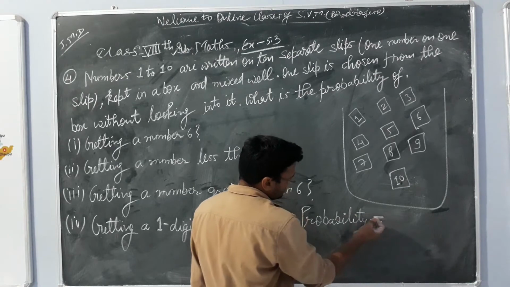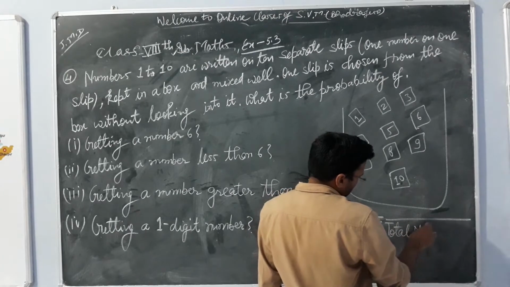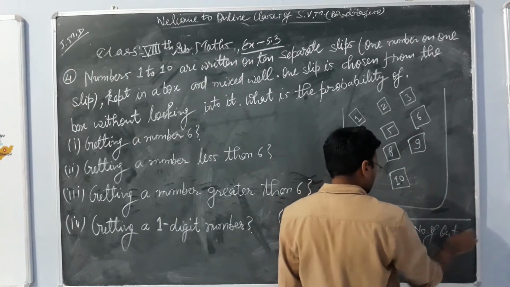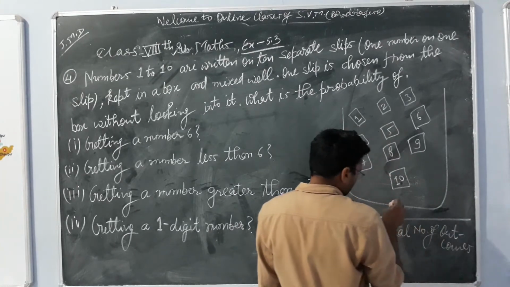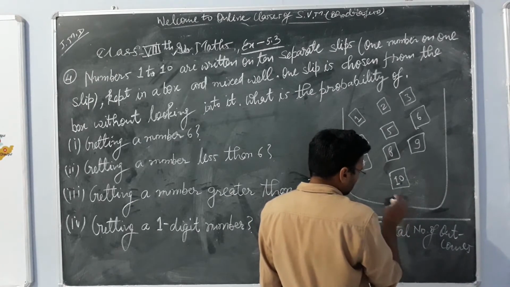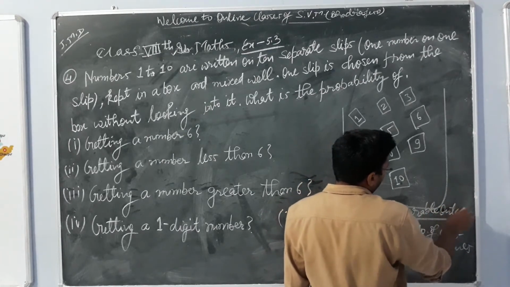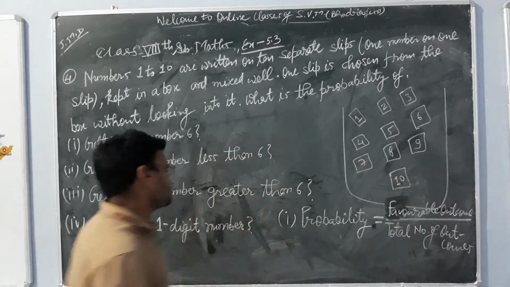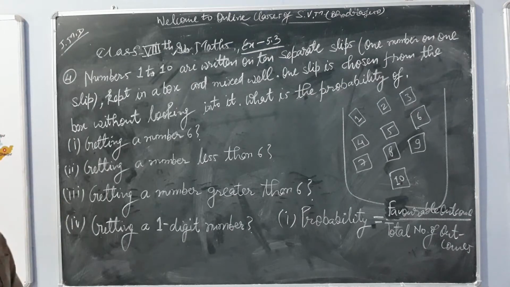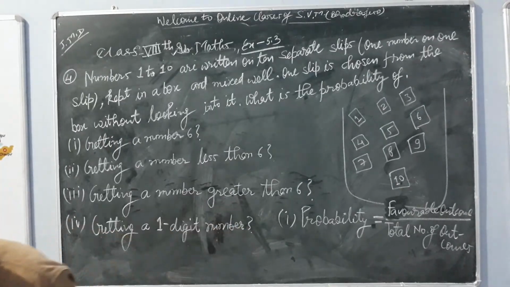The definition of probability is favorable outcomes upon total number of outcomes: total number of outcomes is in the denominator and favorable outcomes is in the numerator.